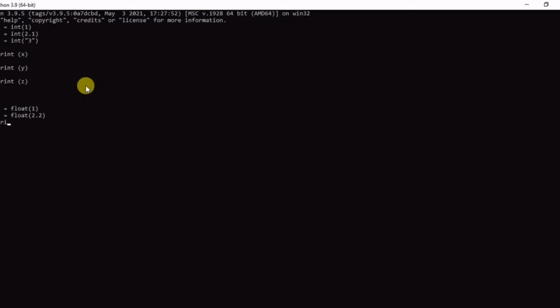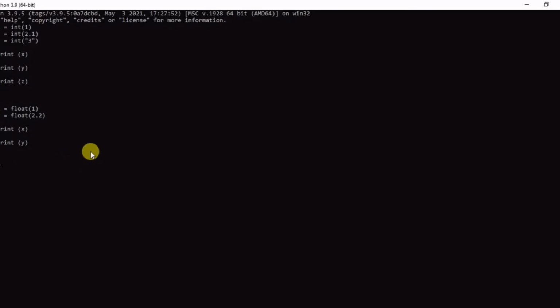So next we print the value of x and y to check whether the 1 comes into float or not. So print the value of x. Now we press enter. The 1 becomes 1.0 according to float, that is a decimal. After that we print the second one, print y, and it is printed as it is because it is a float value, that is a decimal value, so it is printed as 2.2.